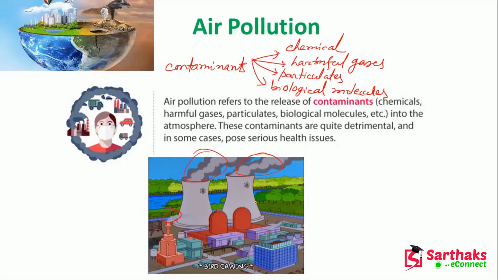These are the different types of contaminants that industries give out. So air pollution refers to the release of contaminants, chemicals or harmful gases, particulates, and biological molecules into the atmosphere.